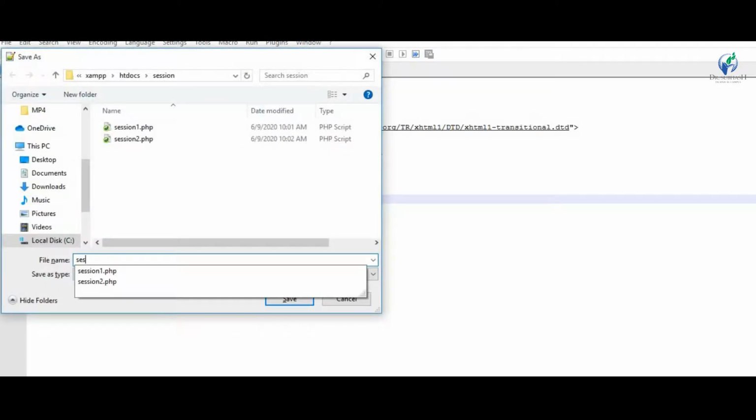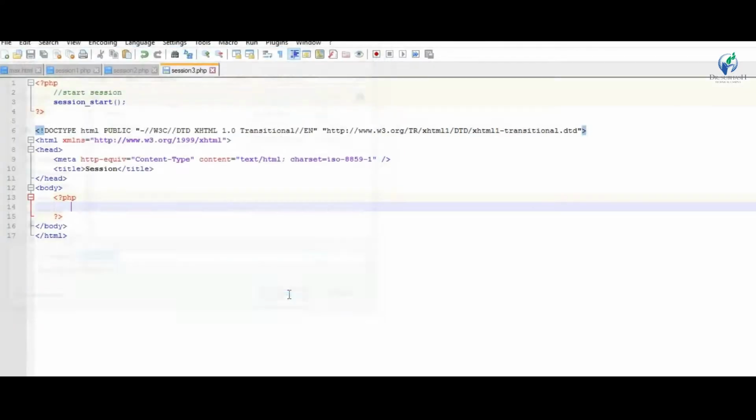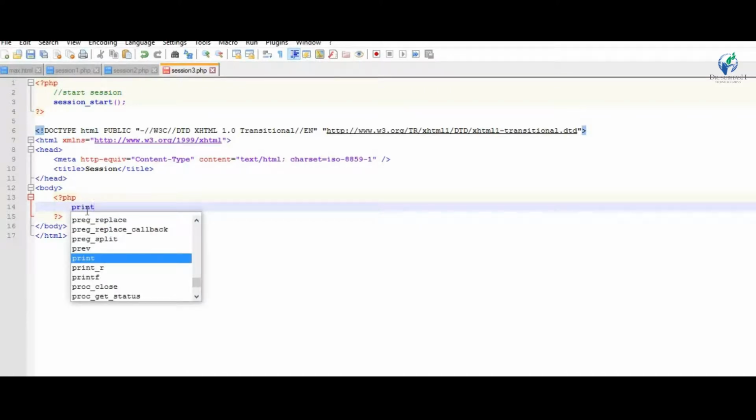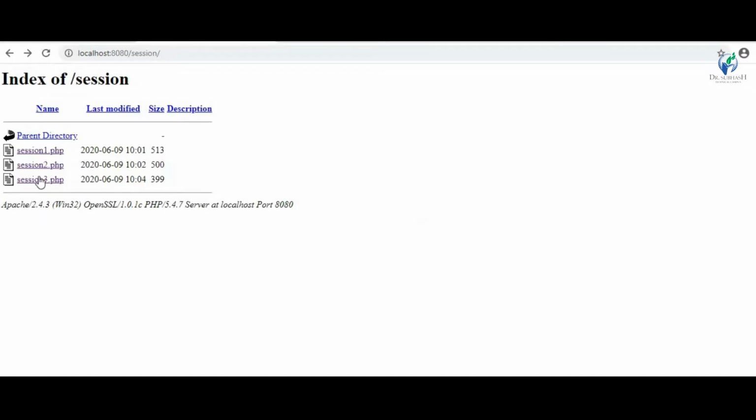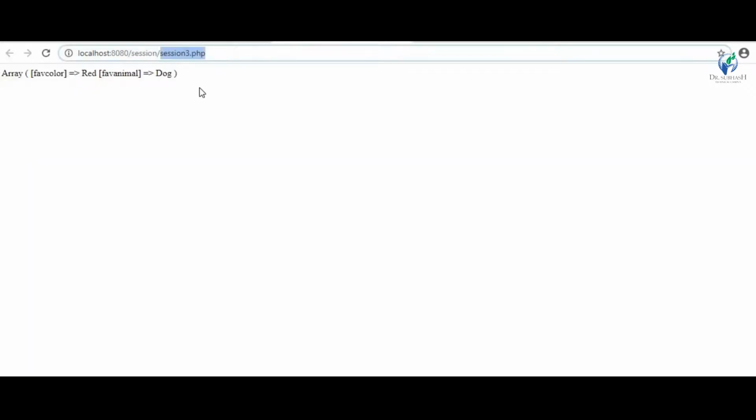For example, I give session3.php, then save file. Here I write print_r $_SESSION, which will display all active session variable values. Save this file, open browser, reload session3.php. Favorite color is red and favorite animal is dog.